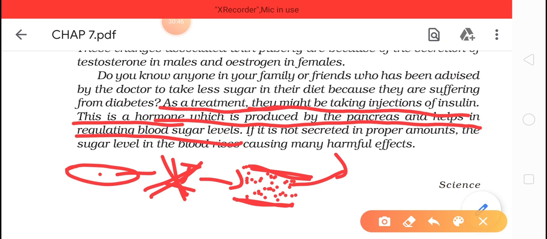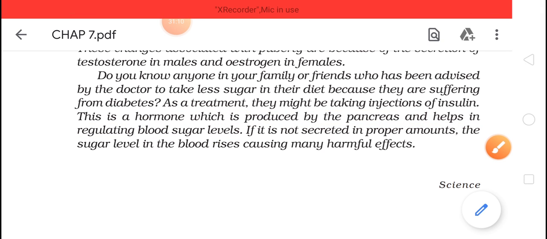As a result, their blood sugar level will rise, and in their urine also, and in their blood, the concentration of glucose or sugar will always be high, because they are not secreting insulin. So the diabetic patient is given injections of insulin. Why are they given injections of insulin? So that their blood sugar level is always normal.